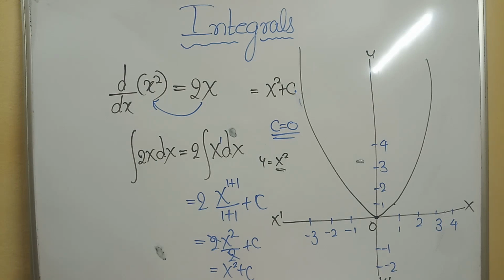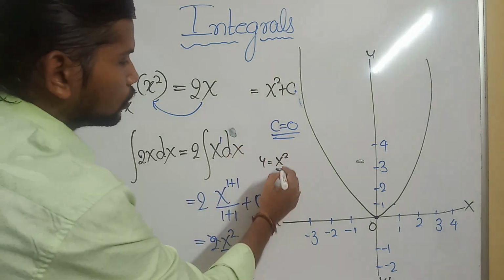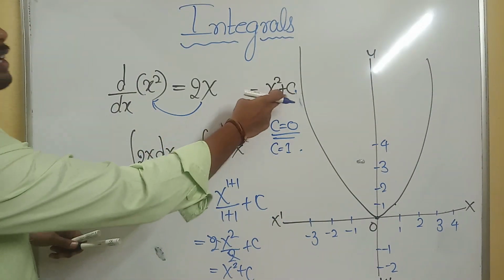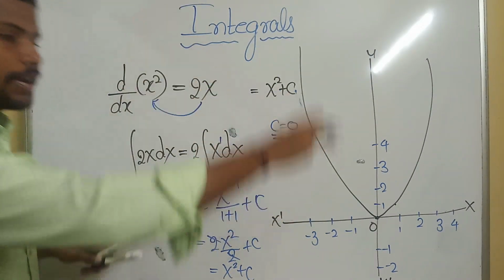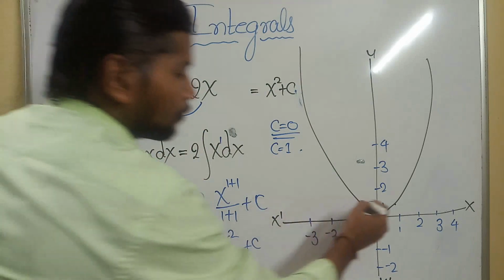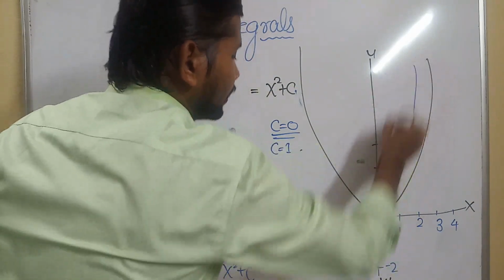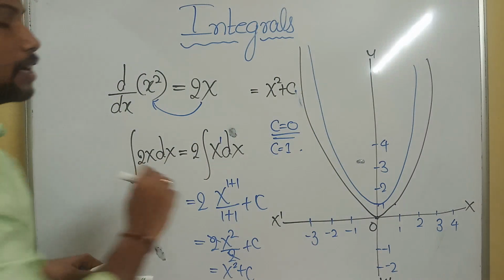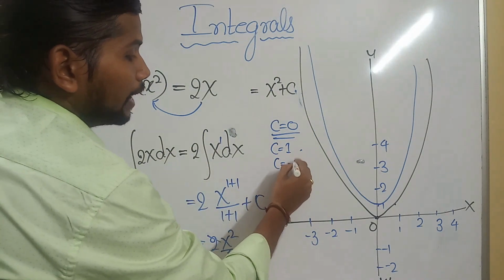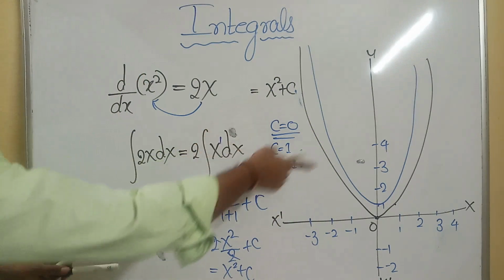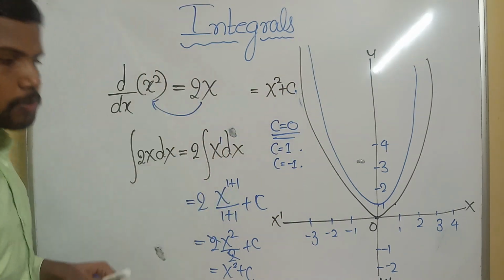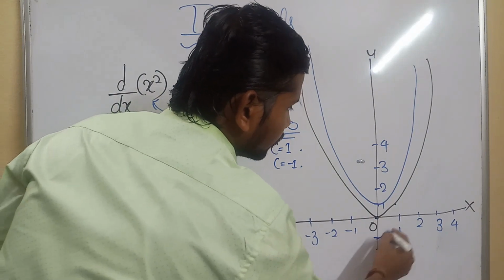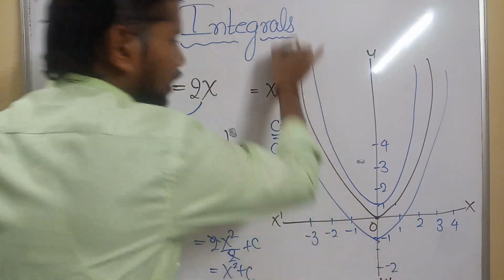For C equal to 1, I need to add 1 to each and every point. I'll get the graph like this, one point up. I think you understood the part. If C value is minus 1, for every point of x square I need to subtract 1. The graph will be like this.